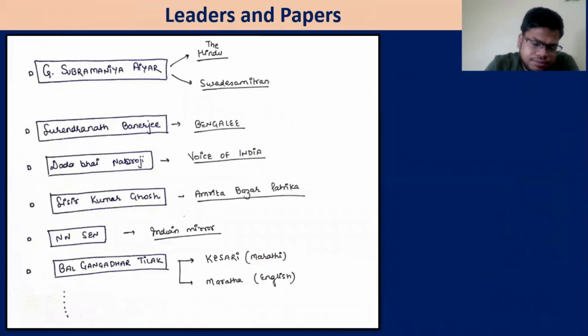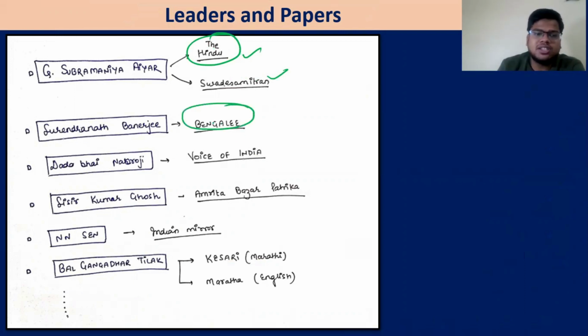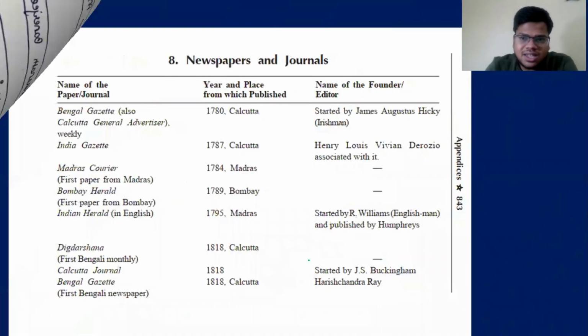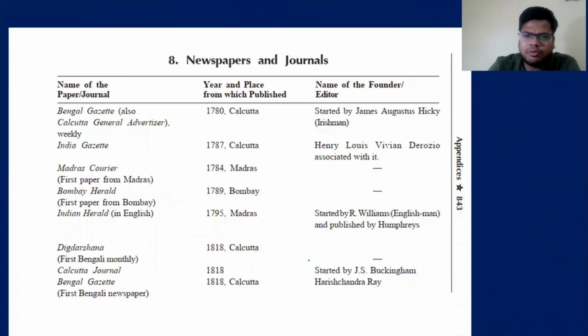Now a lot of leaders, as we have discussed, have their own papers. For example, G Subramanyam Iyer, The Hindu, Sudesh Darshan, the Hindu, Surendranath Banerjee, Bengali, Dadabhai Naoroji, Voice of India, Amrit Bazar Patrika, and so on and so forth. There is a list in your book, the book a lot of people refer, that is Spectrum, in which in the last few pages they have given an appendix on the newspapers and the journals.